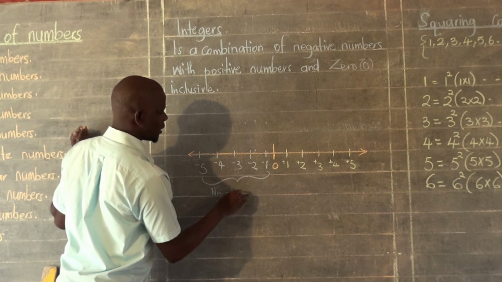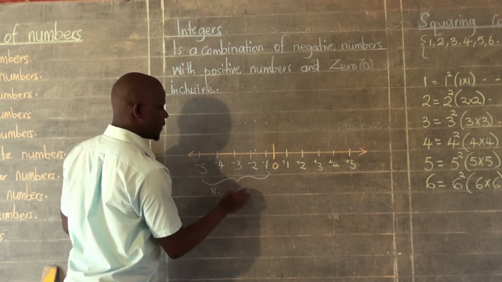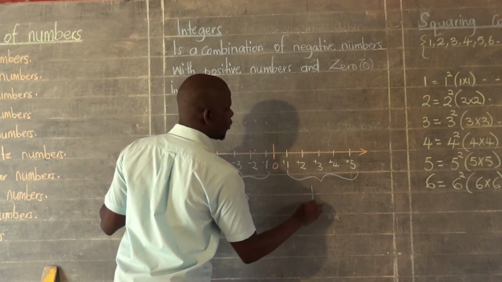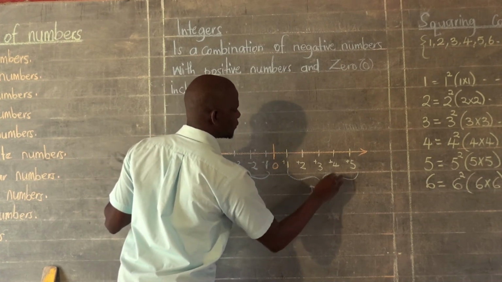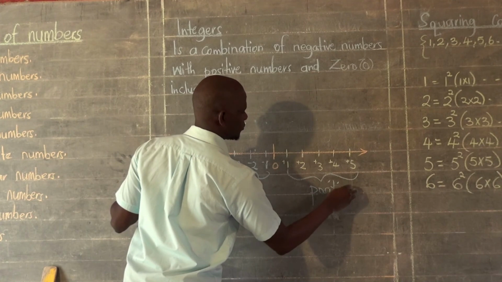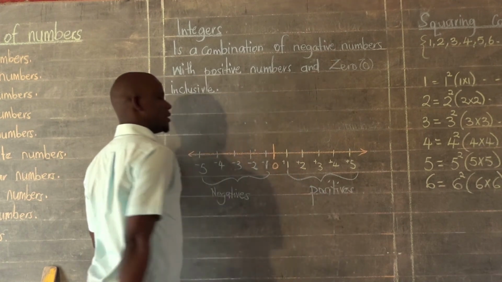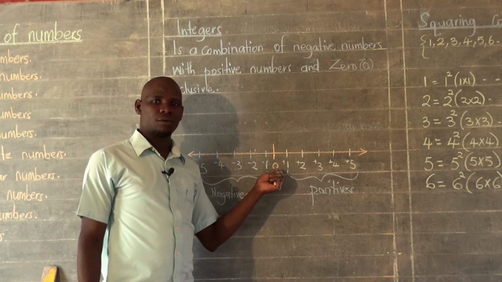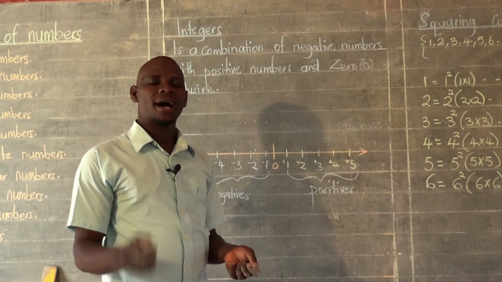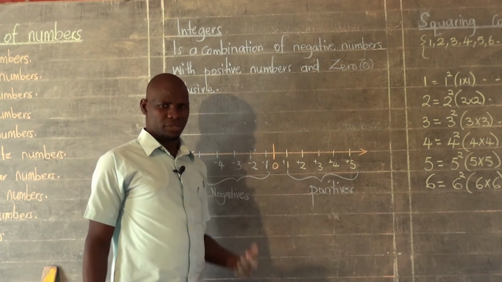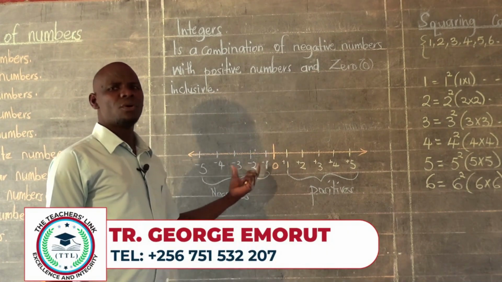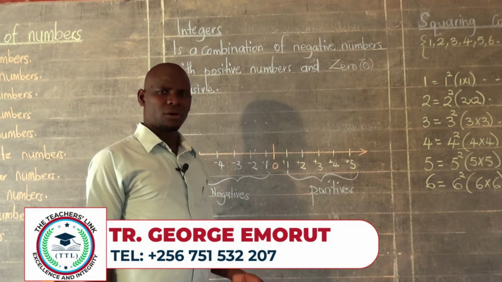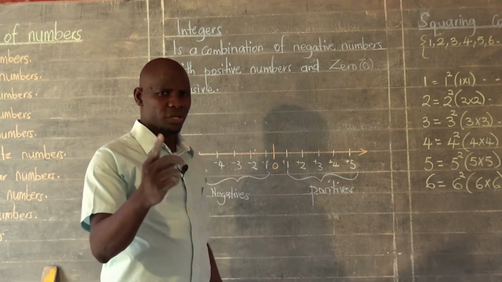And then these ones here are our positive numbers. And remember, in between them, we have 0, which is neither a negative nor a positive. You are going to learn more about these numbers when you are learning that topic called integers. So watch out for it.